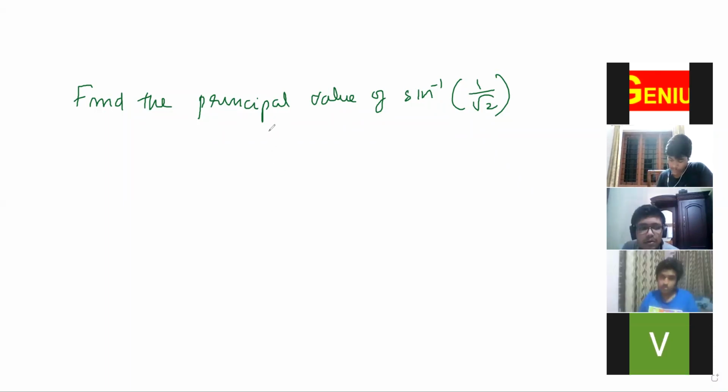Because this is the first question, I'm just showing the steps. But as far as your ND exam is concerned, no need of these steps. But maybe some people are studying this for the first time, so in your 12th standard you have to write the steps. That's why I'll show the steps for your 12th standard purpose only. No need to do this in the ND exam. You can directly write the answer.